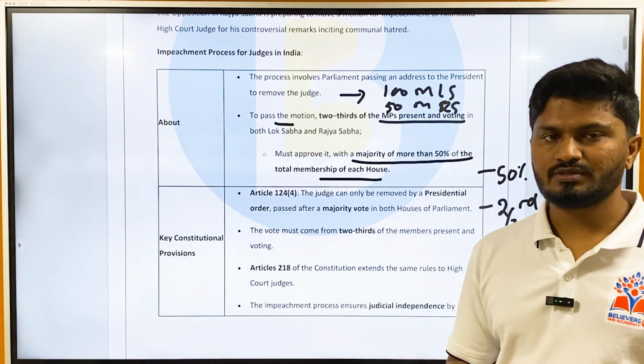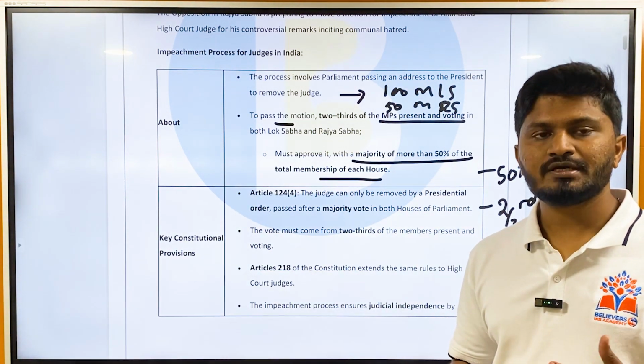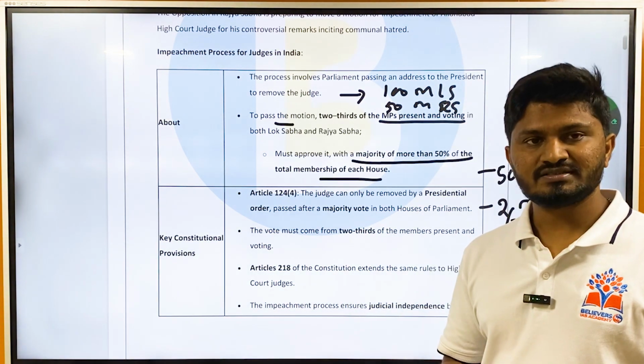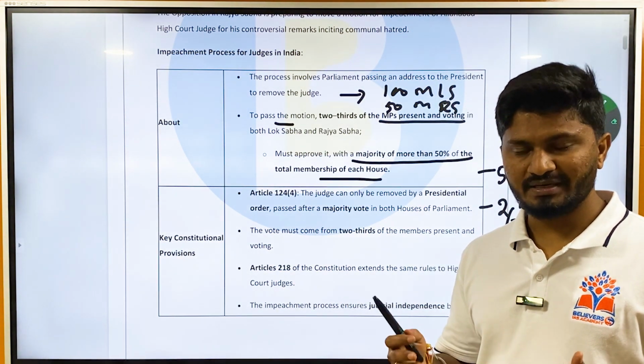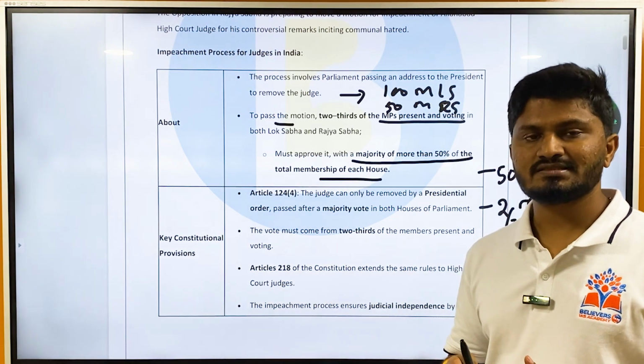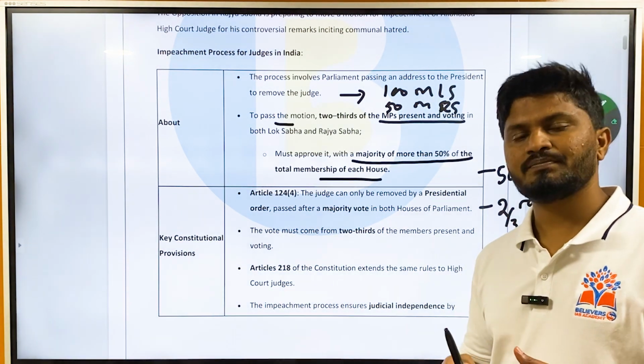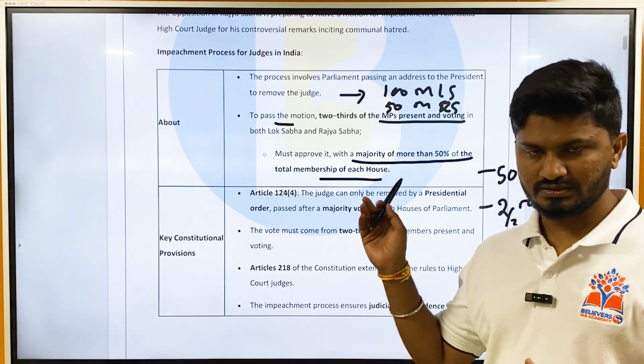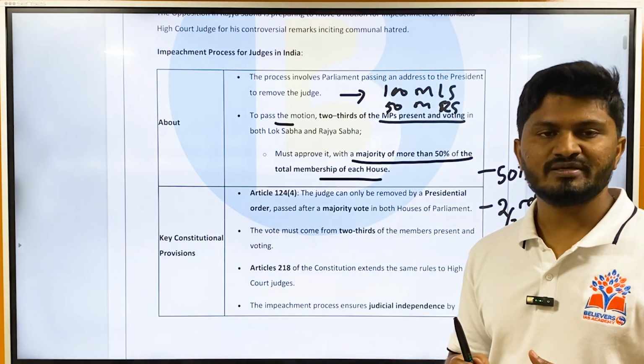After that, it will be sent to the President, and the President can constitute an inquiry committee. Once the inquiry committee says that all the charges levied against the judge are true, then the President will pass the order, and the judge is considered to be impeached.